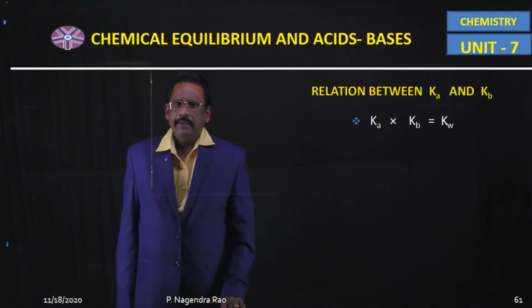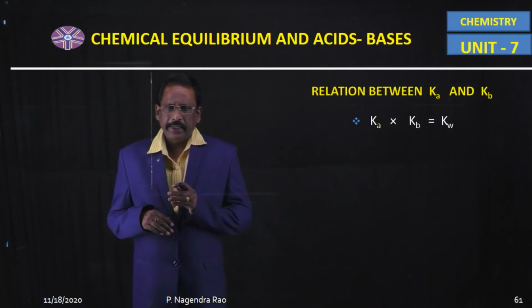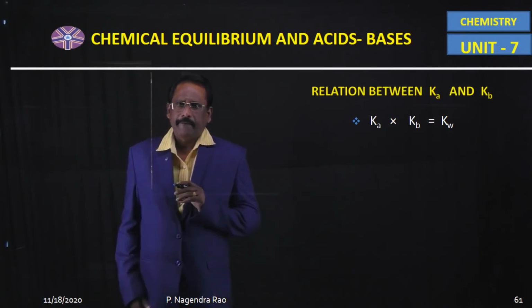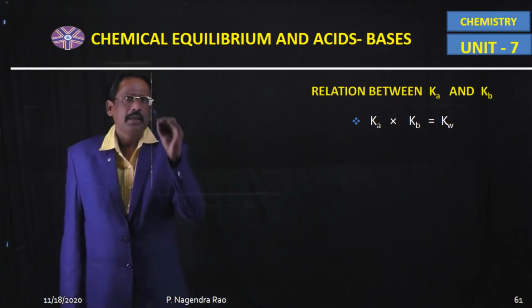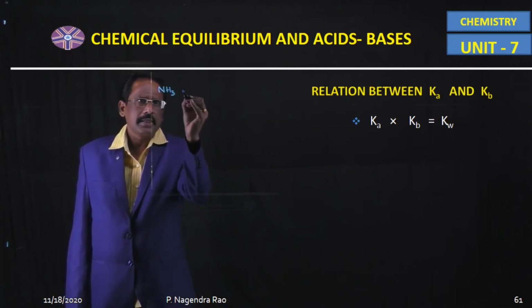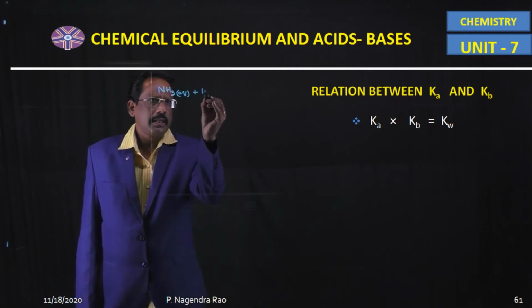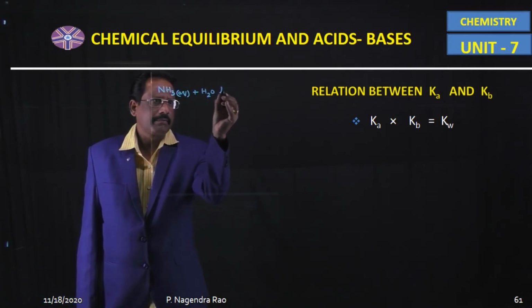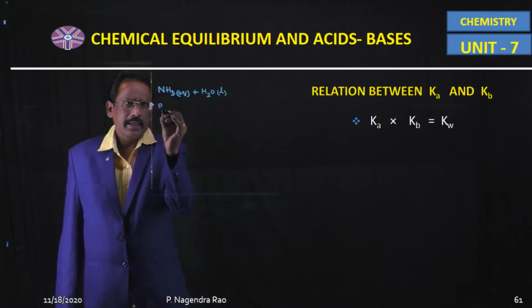Now the next one is, what is the relationship between Ka and Kb? For example, when ammonia base reacts with liquid water, this is a weak base.